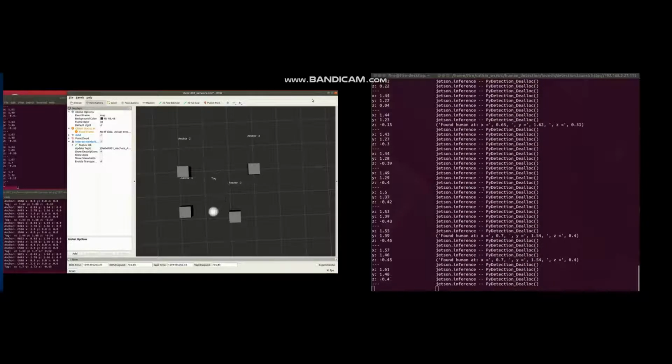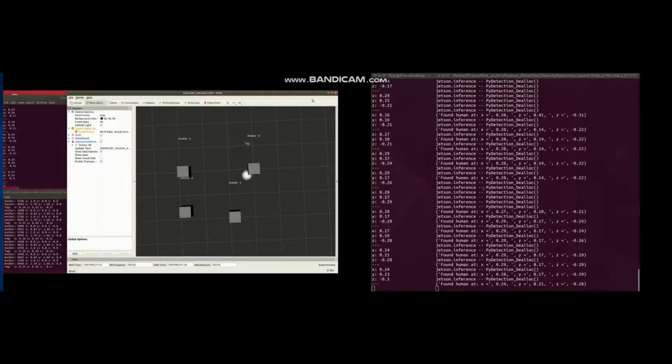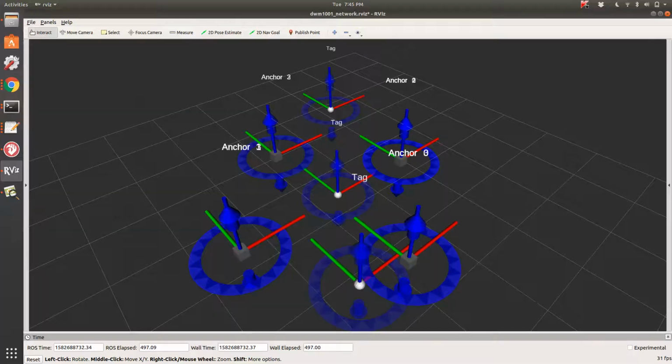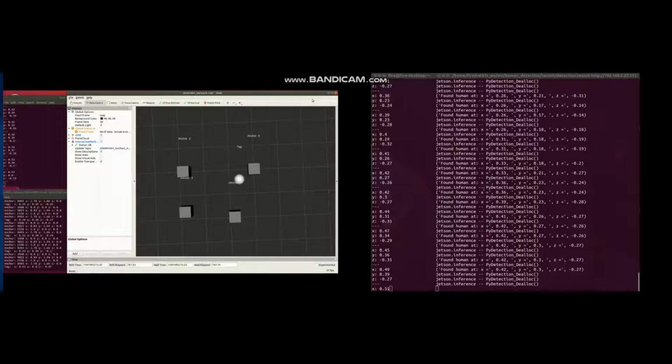Alright, so to start out with, here are two parts of our project working together in unison. This is both the localization and the human detection. Now, if you notice the localization, there is only one tag. Right here, this is shown with 3 tags. We implemented 3 moving tags for the DECAWAVE sensors, but for the purposes of human recognition, we only need to work with 1. So here it is with visual aids.